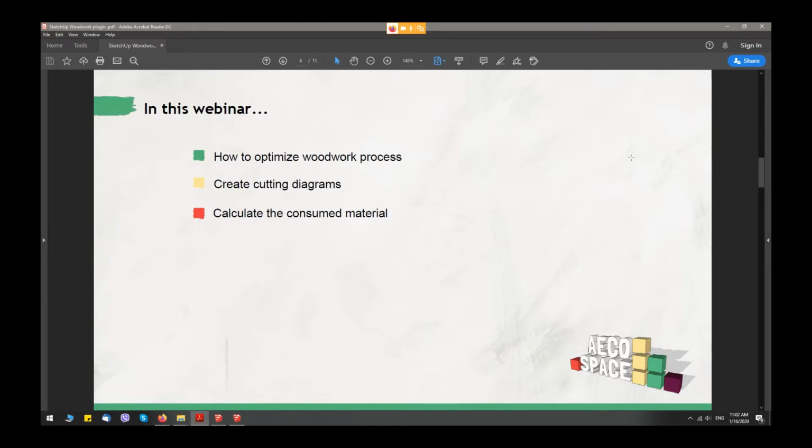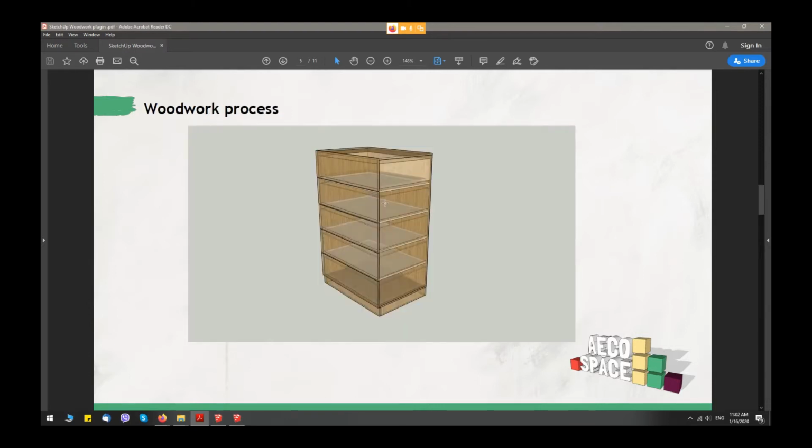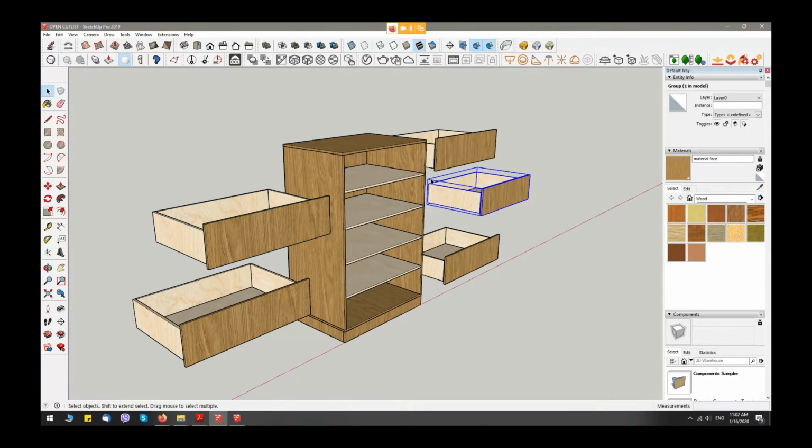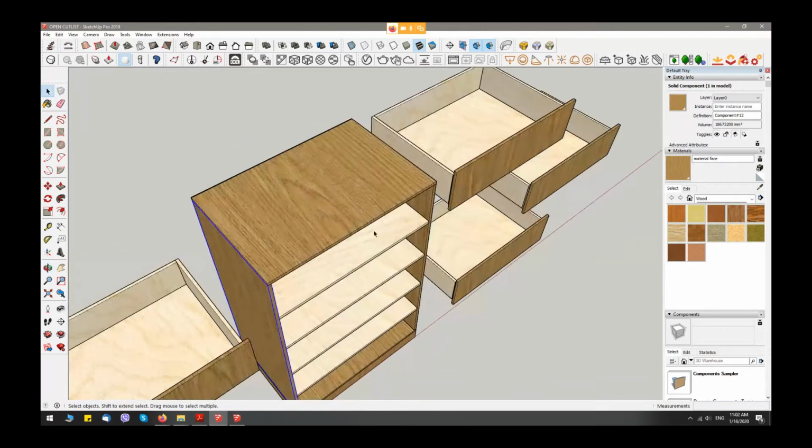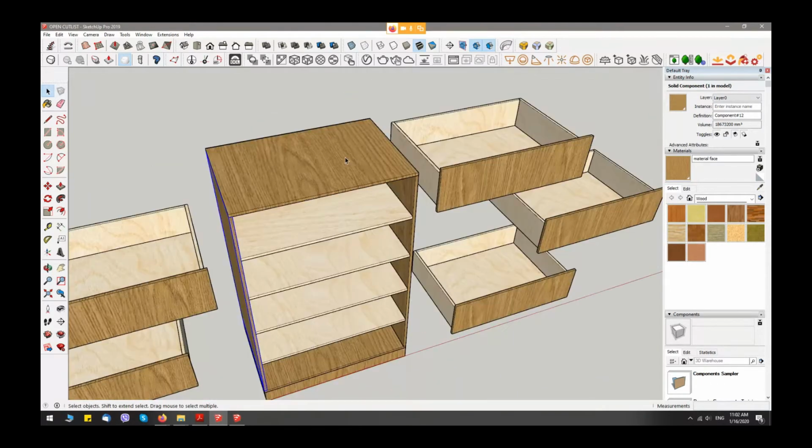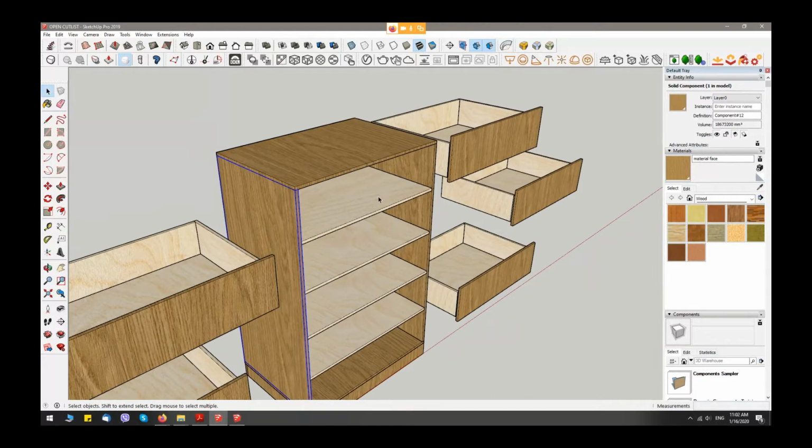Okay. I prepared a basic model. It's not very complicated furniture. This is my furniture. We have single pieces, we have materials. I put some texture, oak wood and plywood. The outside is oak wood and the inside is plywood.